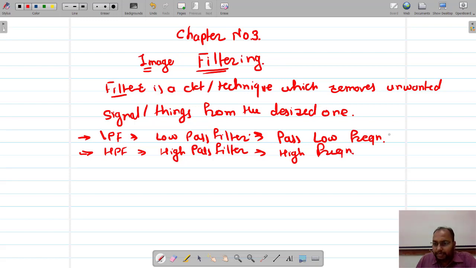In image processing, the low pass filter is called a smoothing operation or blurring operation, image smoothing. Remember that whenever we go for low pass filtering it is called image smoothing, and whenever we go for high pass filtering it is called image sharpening.